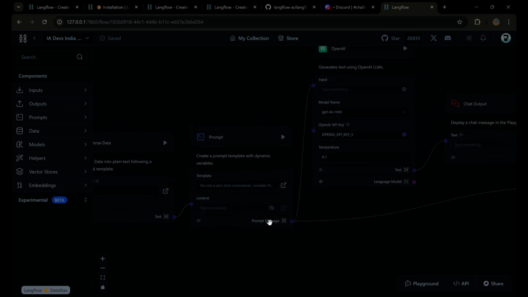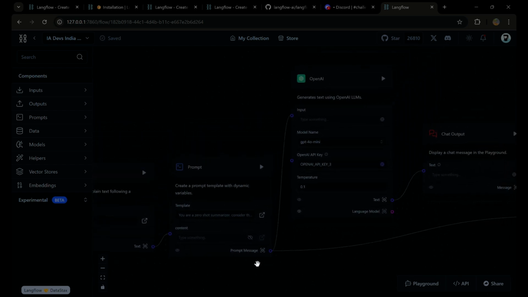Once I have provided the prompt, my prompt message will go to my OpenAI component. The input needed for my OpenAI component is my prompt message. I can select from the numerous models present, and I can select my OpenAI key.